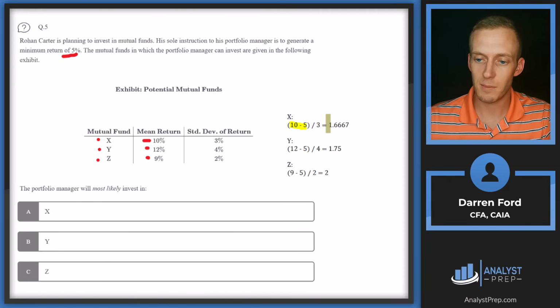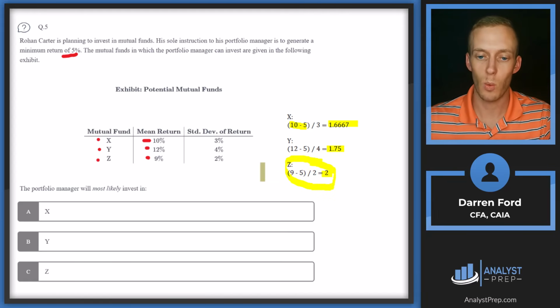So for X, that's going to be 1.667. Y, it's going to be 1.75, and then Z is going to be 2. So the higher the ratio, the better in this scenario, since it means we're making more excess return with less volatility. And that's kind of what we want for anything over 5%. So we're going to go with answer C, mutual fund Z.